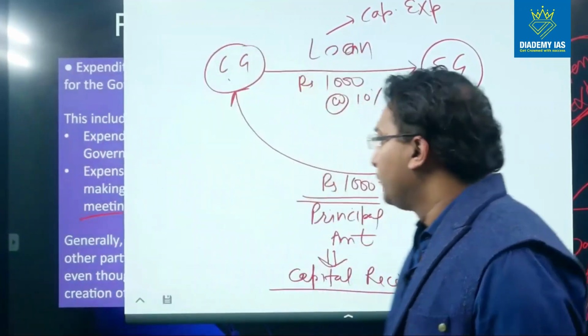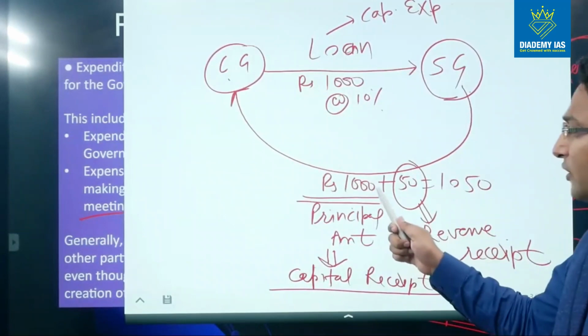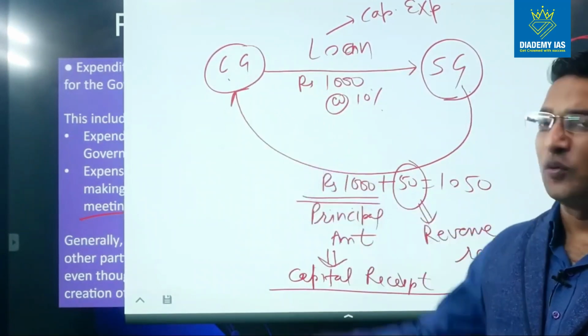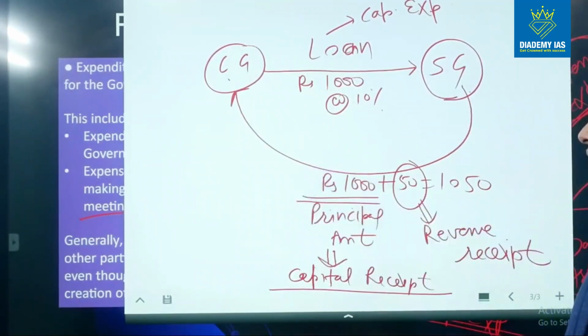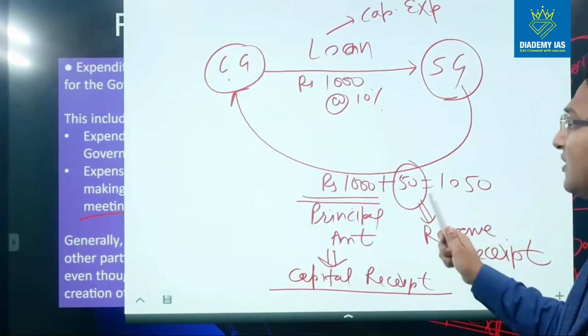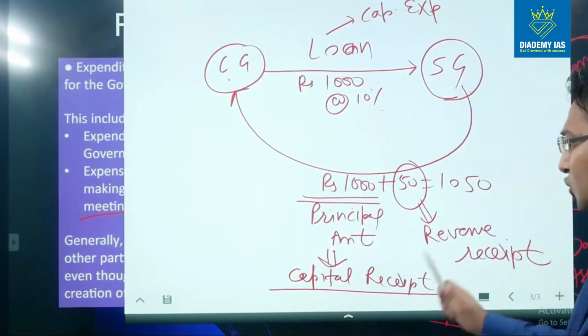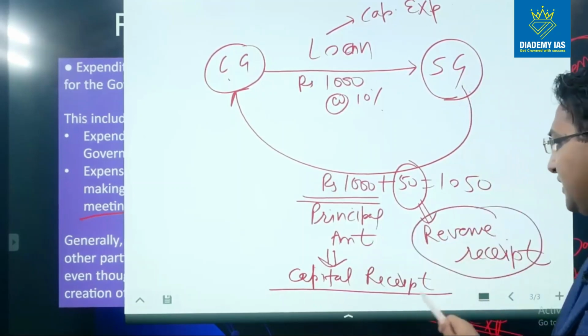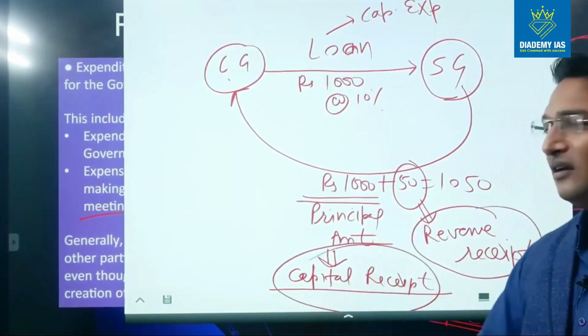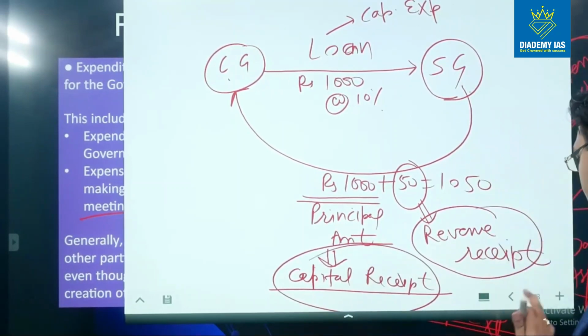Please be careful. The receipt of repayment of loan by the central government is capital receipt, and receipt of the interest income on the loan which has been given by the central government is revenue receipt. Please be careful. This is very, very important from the examination point of view.